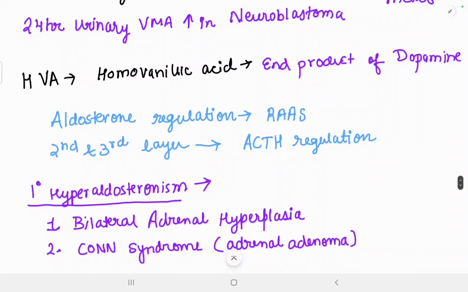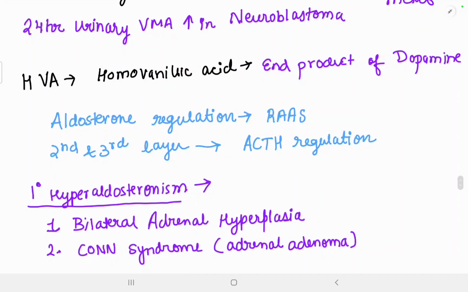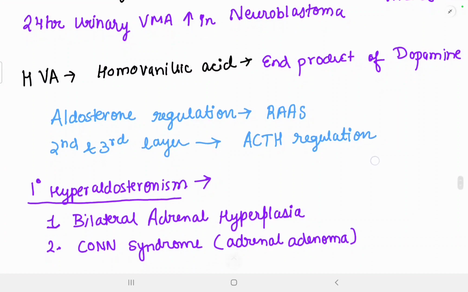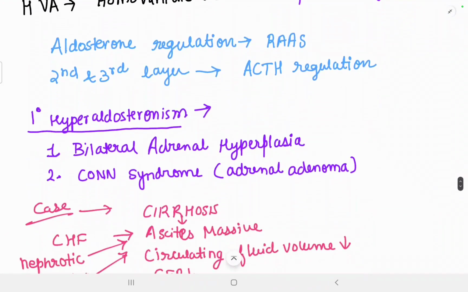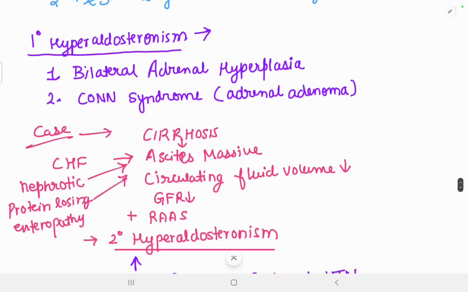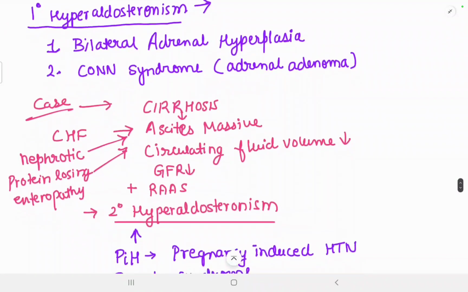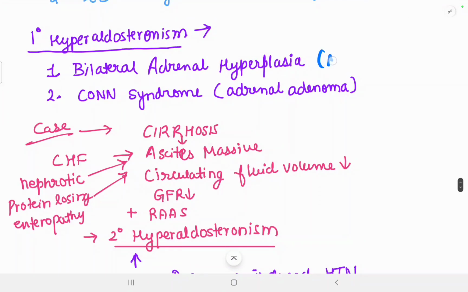Alright. The aldosterone regulation takes place by RAS, which you already know very well. The second and the third layers are under ACTH regulation. So first is primary hyperaldosteronism. In the diseases, first we'll discuss primary hyperaldosteronism. The most common cause of primary hyperaldosteronism is bilateral adrenal hyperplasia, and the second important cause is Conn syndrome. So most commonly, bilateral adrenal hyperplasia takes place.